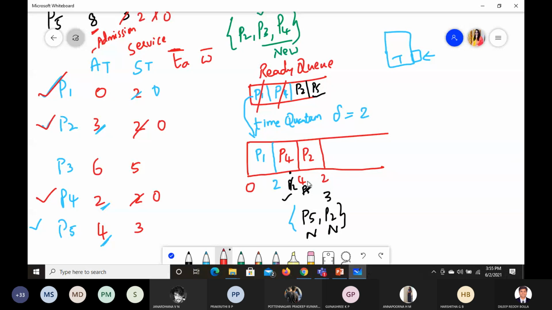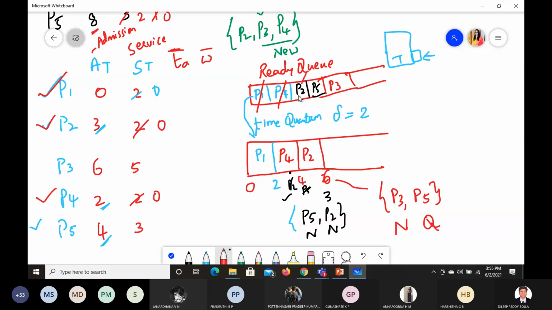But the time here is 4 plus 2, it is 6, right? At 6 we have the options of P3 and P5. Okay, now which one enters the queue? P5 is already in the queue, so no need to add it again. Correct? So P3 is new here, so first P3 will enter. If P5 were not in the queue, P5 would enter next, but it is already in the queue, so we are not entering it.